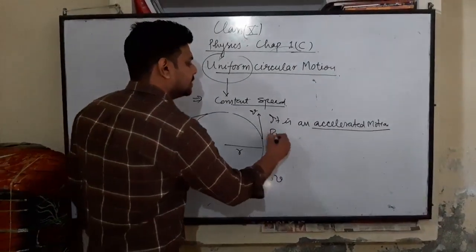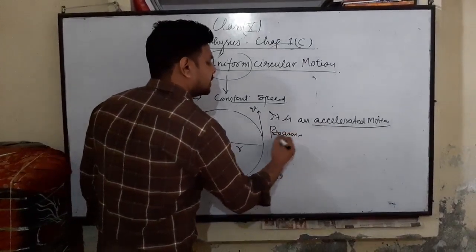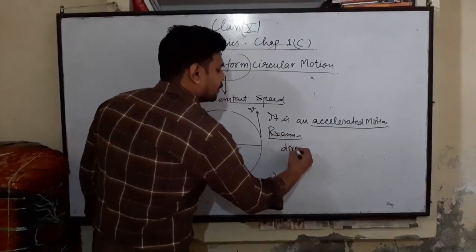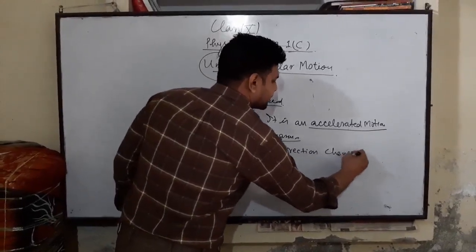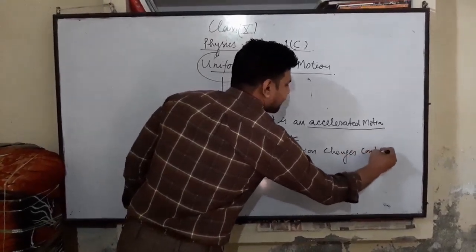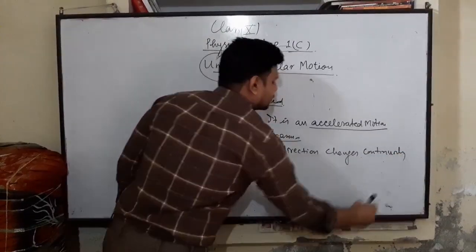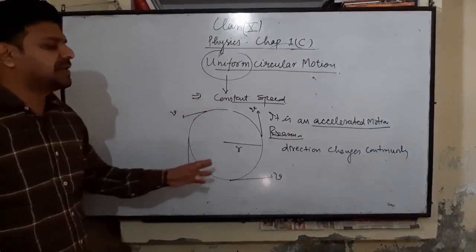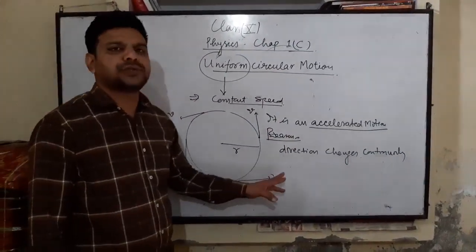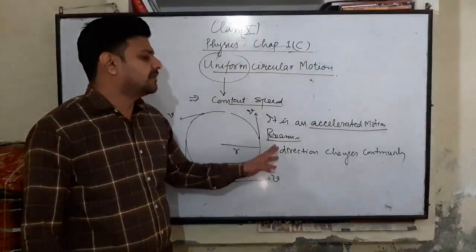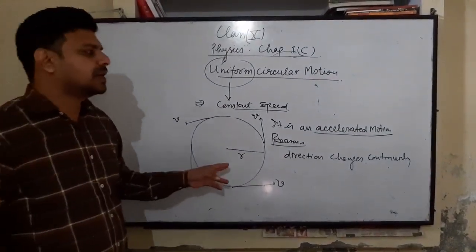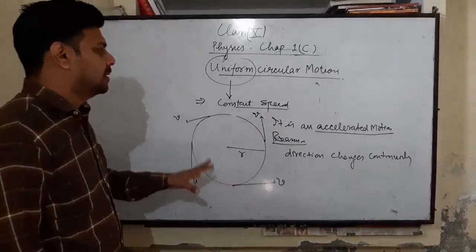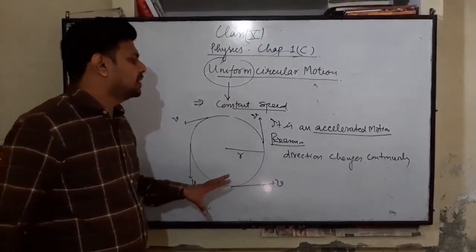In uniform circular motion, the speed is constant, but it is an accelerated motion. The reason for this is that the direction of the object changes continuously. So due to the change in direction, the velocity also changes, and if the velocity of any object changes, then acceleration comes into play.